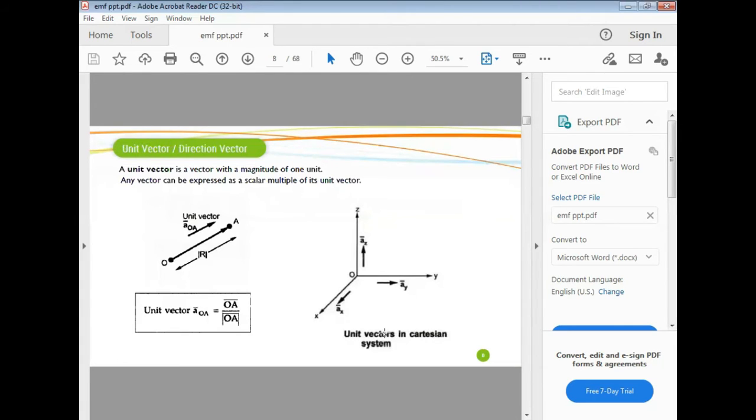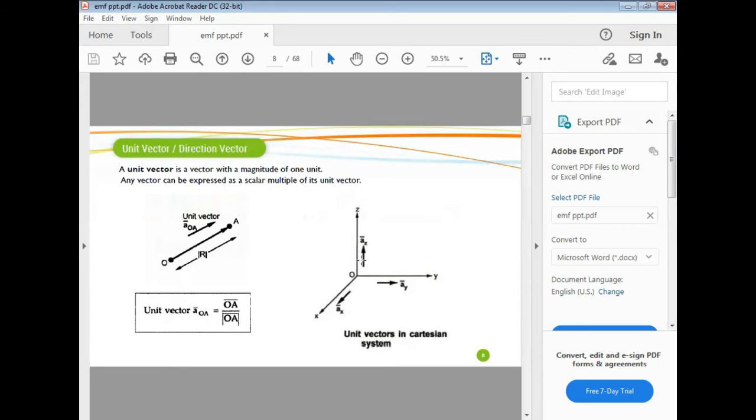Then unit vector and direction vector. A unit vector is a vector with a magnitude of 1 unit. Any vector can be expressed as a scalar multiple of its unit vector. Consider a vector OA. Its unit vector, a suffix OA, indicates the direction of OA. The magnitude is R. The unit vector a_OA is equal to the vector OA divided by the modulus of vector OA.